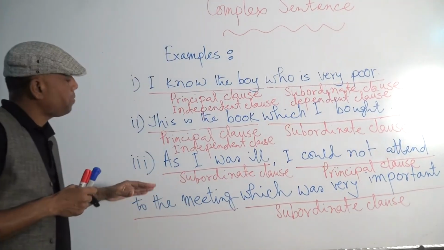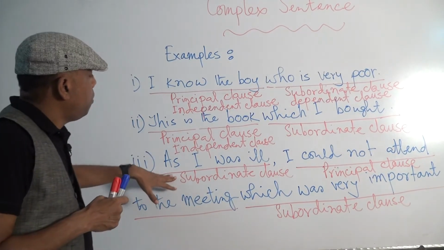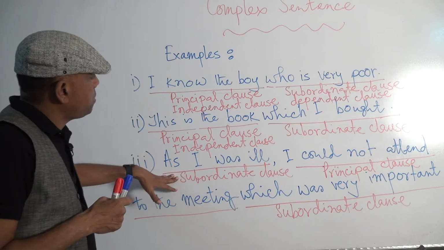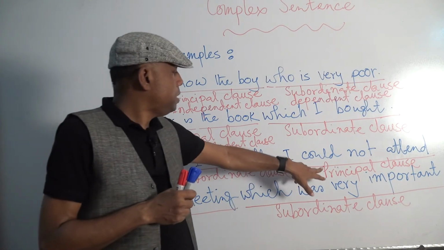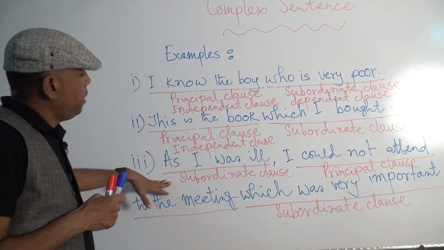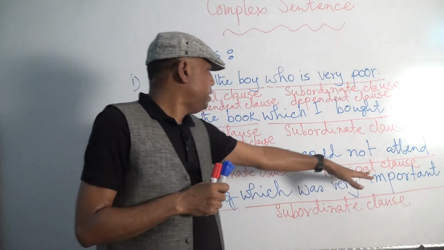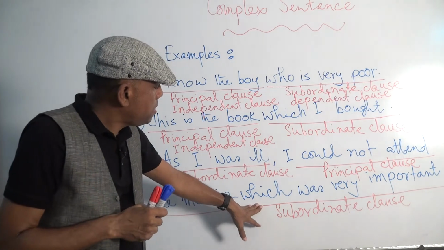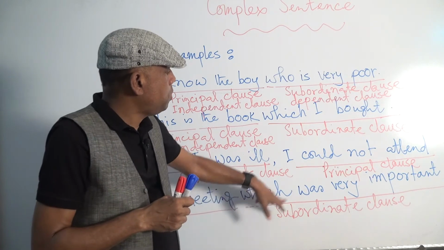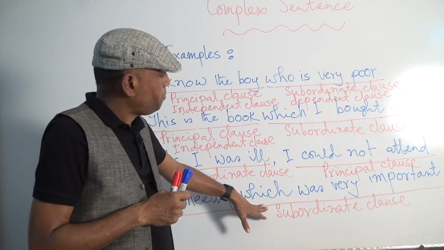Next example, as I was ill, it is a subordinate clause or dependent clause, because this clause depends on the principal clause to express its full meaning. Again, which was very important, this clause is a subordinate clause or dependent clause, because it depends on the principal clause to express its meaning.